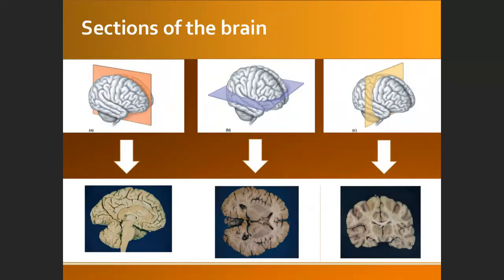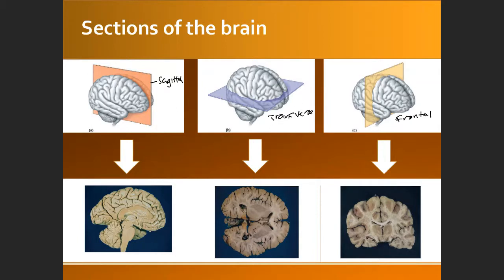So for organs, for example, it's going to be the same. If you divide the organ into left and right, this one will be sagittal. Okay, sagittal plane. And this is top and bottom, so this one will be the cross or transverse plane. This one divides front and back, right? So this one is going to be the frontal section of the plane.